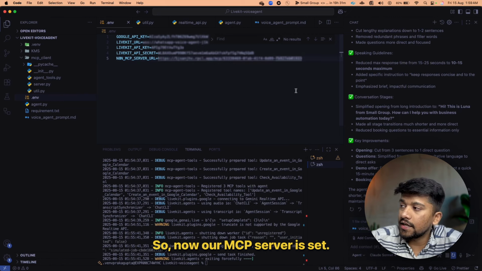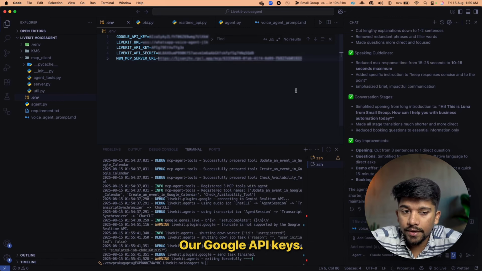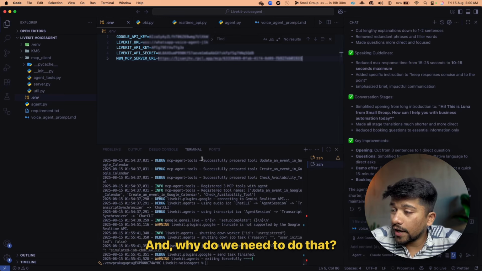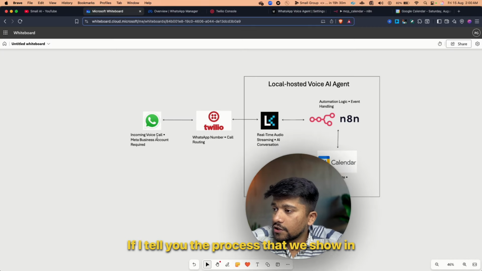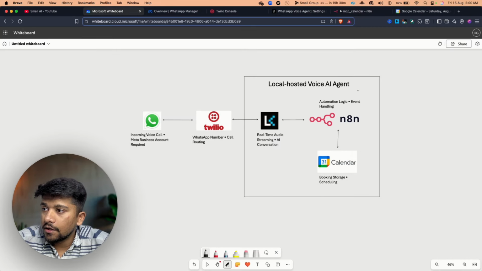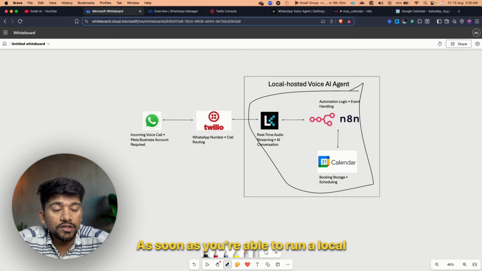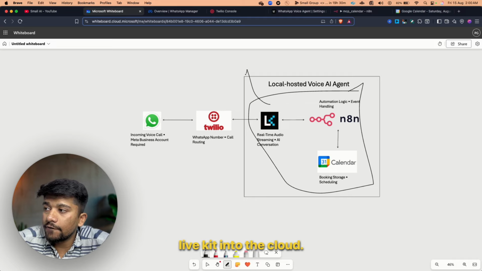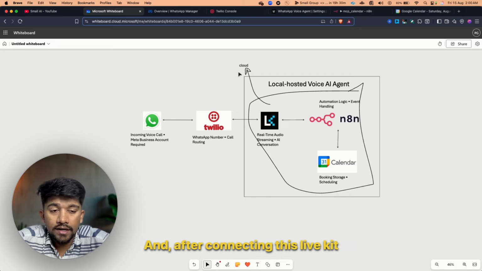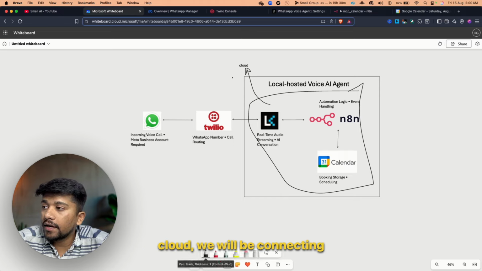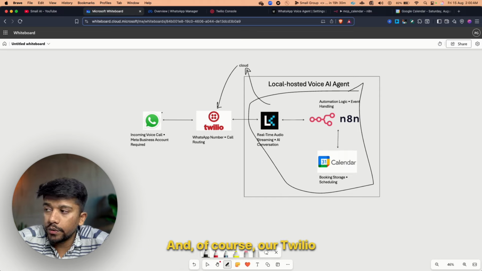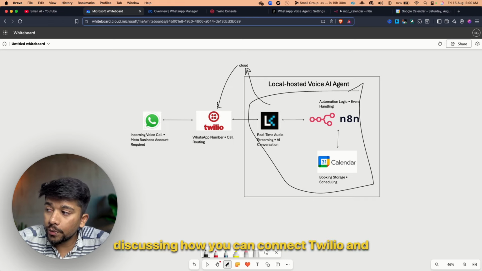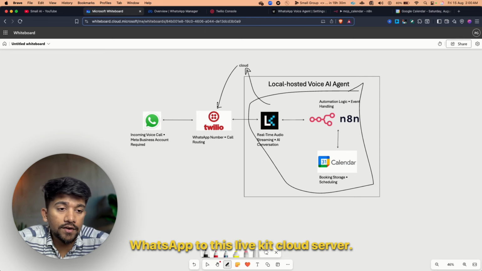So now our MCP server is set, our LiveKit API keys are set, our Google API keys are set. So now we can easily connect our locally hosted voice AI agent to LiveKit Cloud. And why do we need to do that? If I tell you the process that we show in this whiteboard, it goes something like this. So this is currently local. As soon as you're able to run a local voice AI agent, you just need to put this LiveKit into the cloud. And after connecting this LiveKit cloud, we will be connecting this to our Twilio account, and of course Twilio and WhatsApp are already connected. So in the next phase, we'll be discussing how you can connect Twilio and WhatsApp to this LiveKit cloud server.